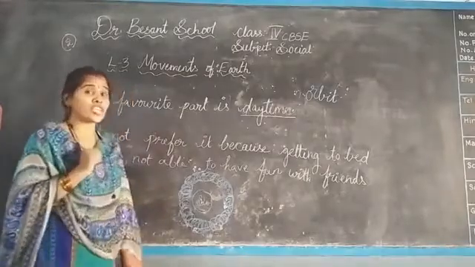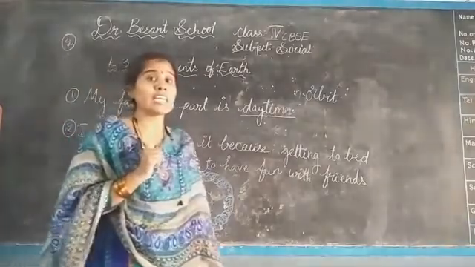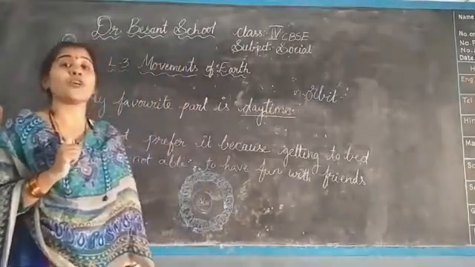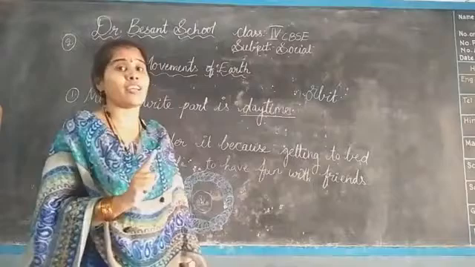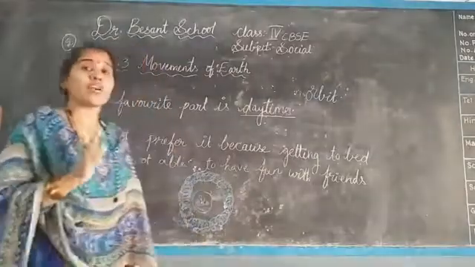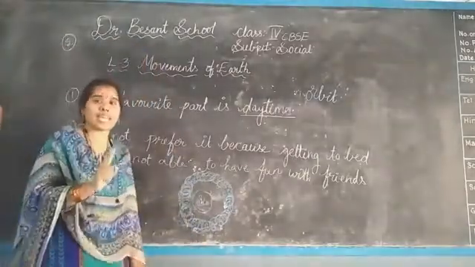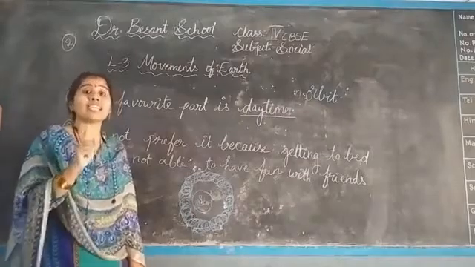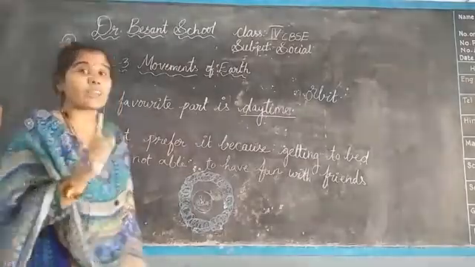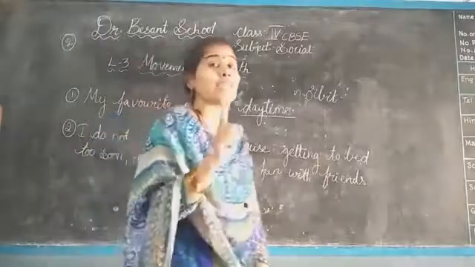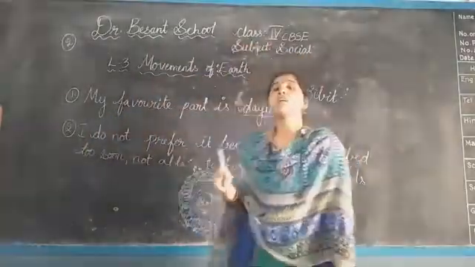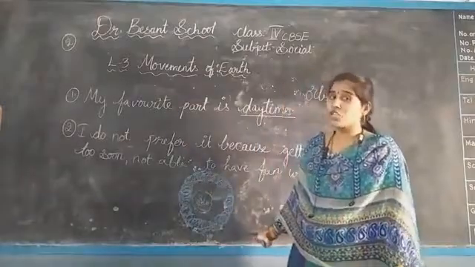Means how many rotations has the Earth taken? 365 rotations to complete one revolution. One rotation equals 1 day. To complete one revolution, it takes 365 days, so 365 rotations are taken by the Earth to complete one revolution.